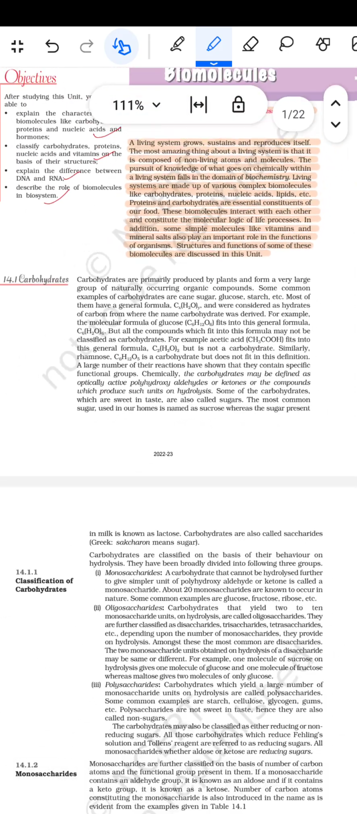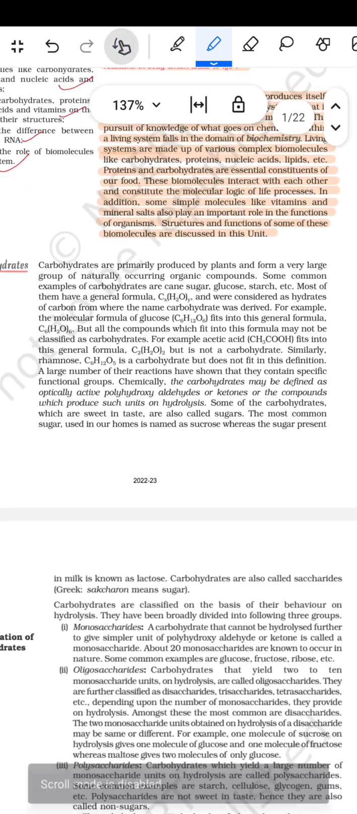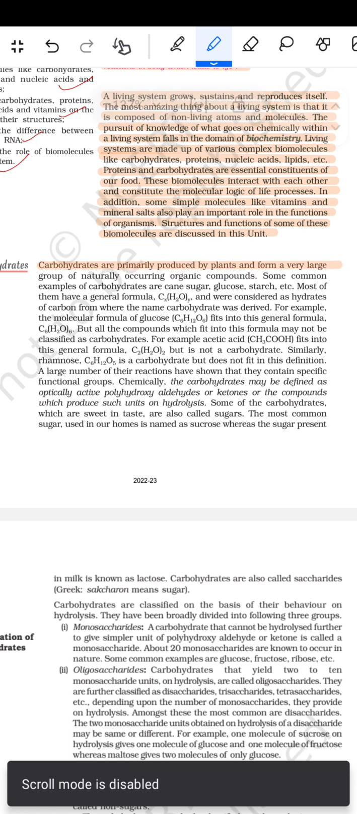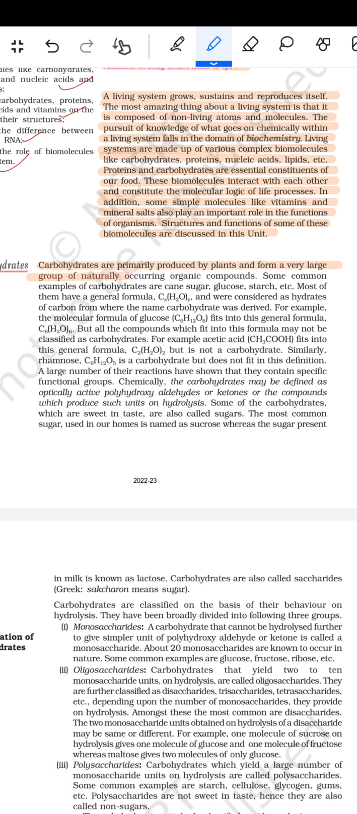Now the carbohydrates. Carbohydrates are primarily produced by the plants and form a very large group of the naturally occurring organic compounds. Some common examples of the carbohydrates are the cane sugar, glucose, starch, etc. Most of them have a general formula CxH2yOy, and they are considered as the hydrates of the carbon, from where the name carbohydrate was derived.